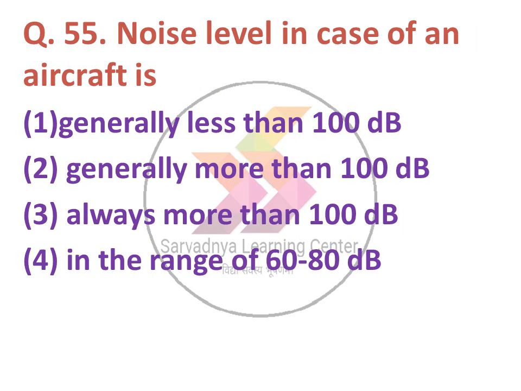Next question, noise level in case of the aircraft is. Option 1 generally less than 100 decibel, option 2 generally more than 100 decibel, option 3 always more than 100 decibel, 4 in the range of 60 to 80 decibel. So noise level of aircraft is always more than 100 decibel.